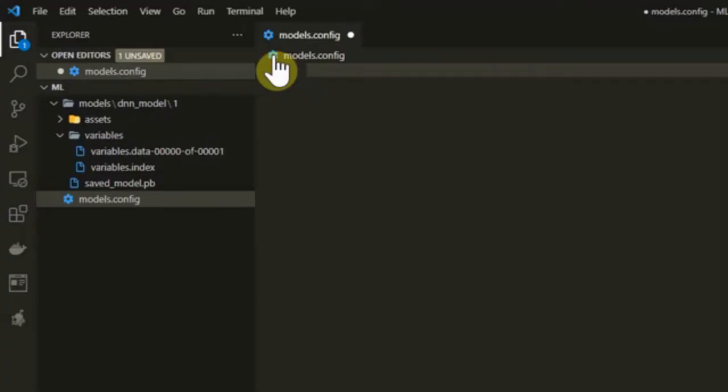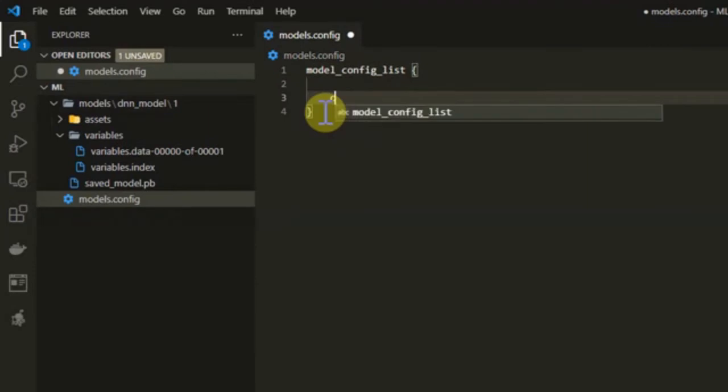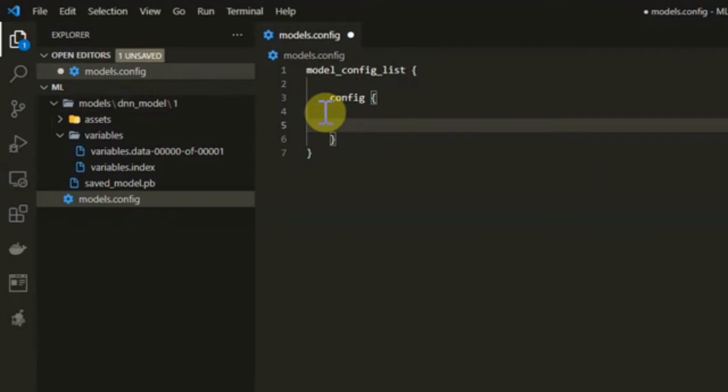For defining the config file, we require to define the model_config_list, and we write config, and we give a name to our model, and we know that the model which we have created is a saved_model.pb file. So just the name is saved_model.